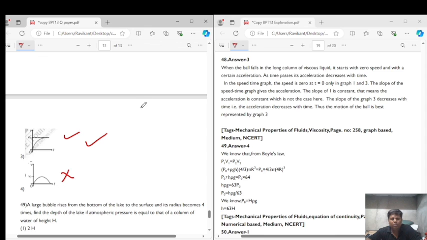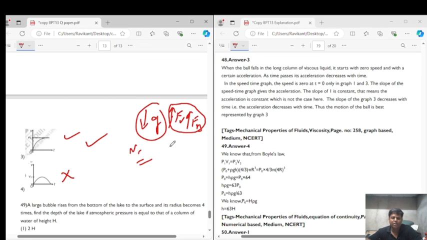Why? Because when a body is being dropped, it first experiences the acceleration due to gravity, because of which it increases its speed. As it comes in contact with the liquid, it experiences a viscous force Fv and the buoyant force Fb, and a time comes when the weight is balanced by these two forces. That is the point where the terminal velocity comes into existence and the body is in equilibrium and moves with zero acceleration. That can be represented well by the graph in option 3. So the correct answer for question number 48 is option 3.